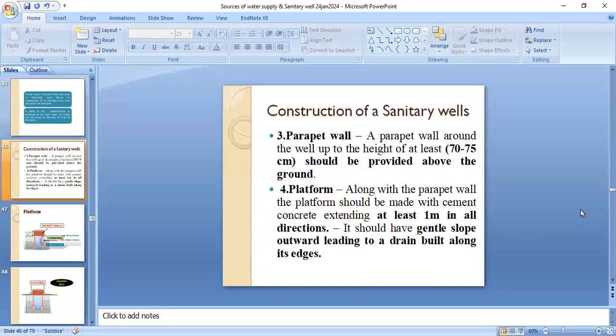The construction of sanitary wells. The parapet wall around the well up to the height of at least 1 foot, 2 to 3 feet should be provided above the ground, along with its platform. The platform should be made with cement concrete extending at least 1 meter in all directions.